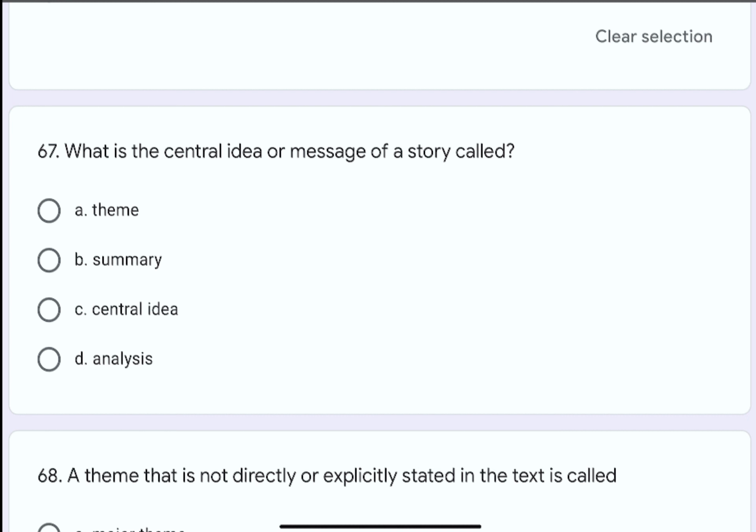Question number 67. What is the central idea or message of a story called? Options are A. Theme, B. Summary, C. Central idea, or D. Analysis. The correct option is A. Theme.